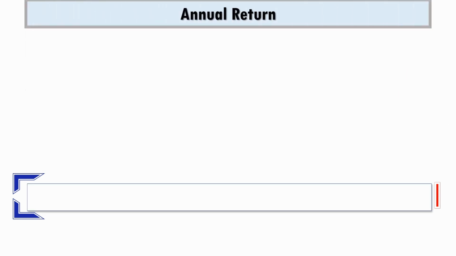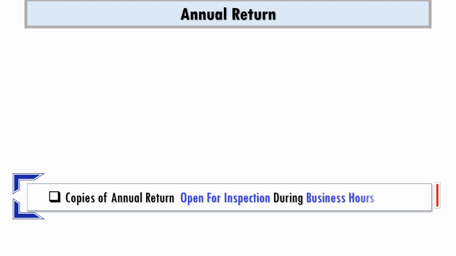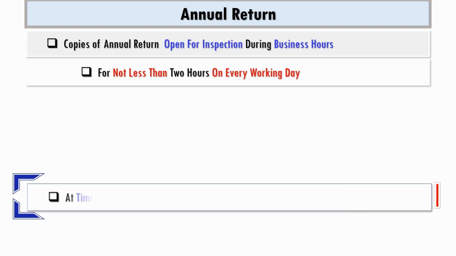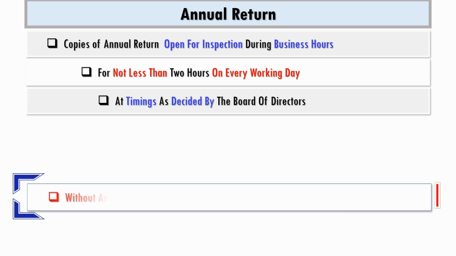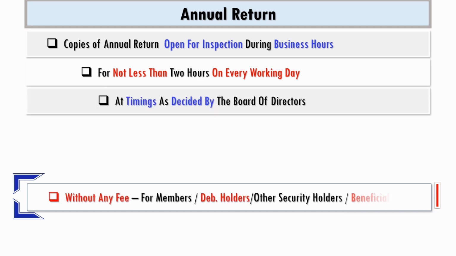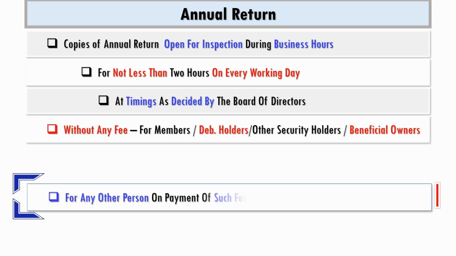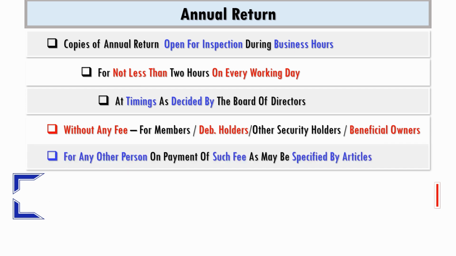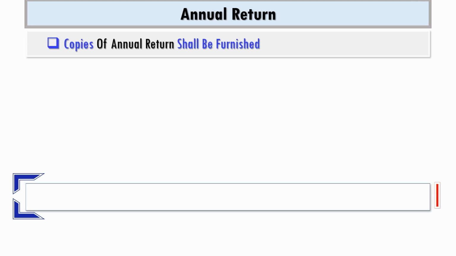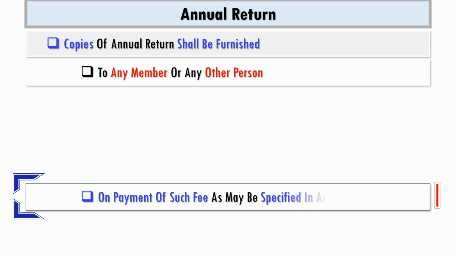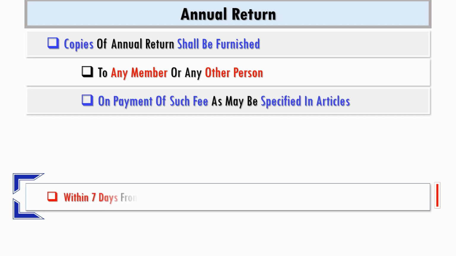Copies of the annual return shall be open for inspection during business hours for not less than 2 hours on every working day at timings as decided by the Board of Directors. No fee shall be charged for members, debenture holders, other security holders and beneficial owners. For any other person, it shall be on payment of such fee as may be specified by the Articles of Association. The company shall furnish copies of the annual return to any member or any other person on payment of such fee as may be specified in the articles, and it shall be furnished within 7 days from the date of deposit of fee to the company.